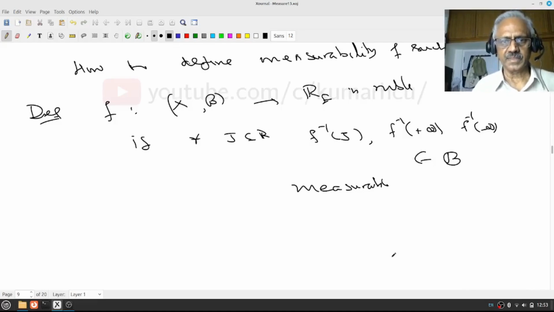Is the definition clear? Earlier, when it takes real values only, we insisted only on measurability of f inverse of J, but now it may take infinity.